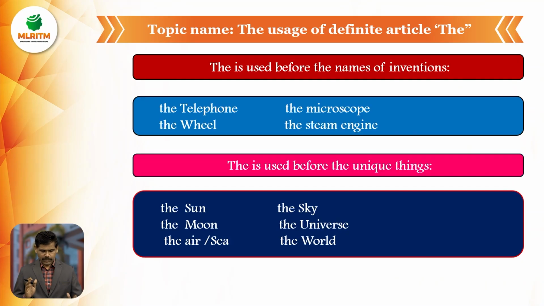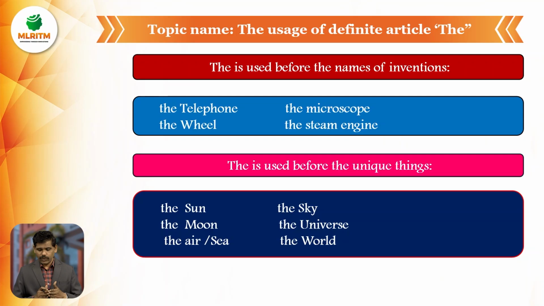Please remember, the article the is used before the names of inventions, any invention, modern inventions, oldest inventions. Whatever the inventions in the world, we must use the article the before the names of inventions. The telephone, the microscope, the wheel, the steam engine. So any invention.